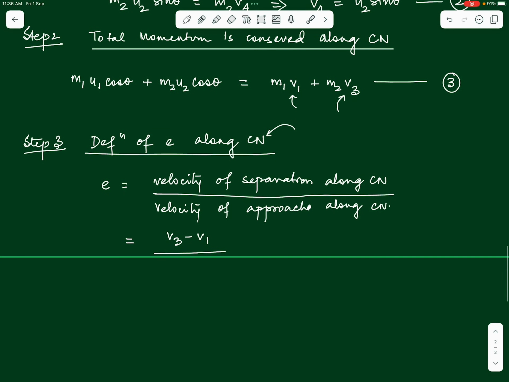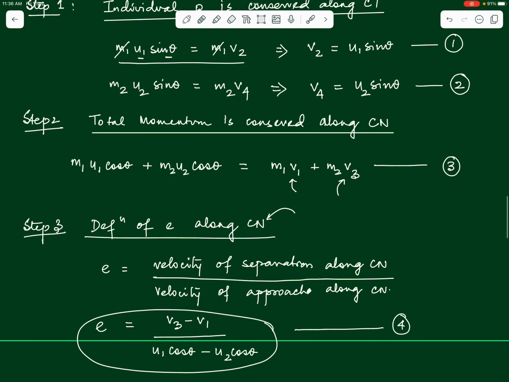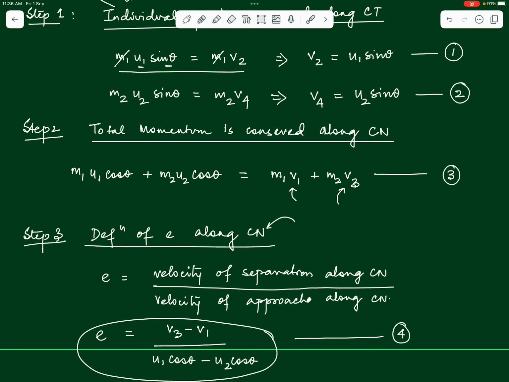That becomes the velocity of approach, and this is nothing but E, and this becomes our fourth equation. So, 4 variables, 4 equations, we can solve for all the 4. It is quite interesting to see that the first 2 variables we have obtained from the first 2 equations itself, and equations 3 and 4 you can combine together now to get the values of V1 and V3.